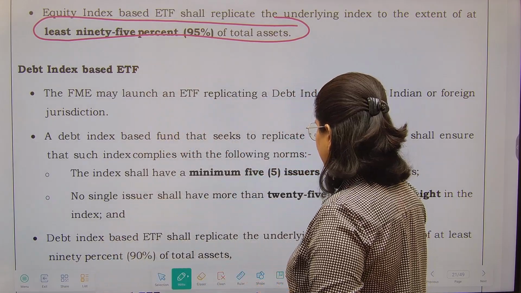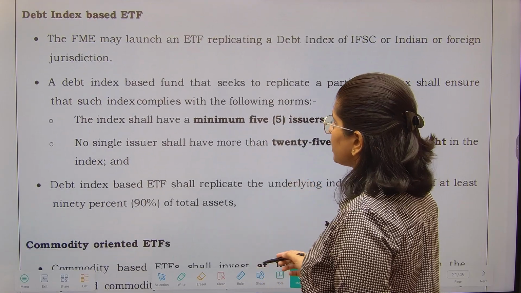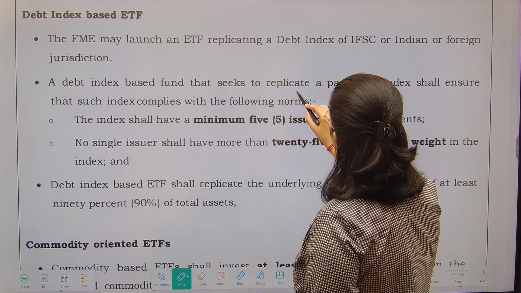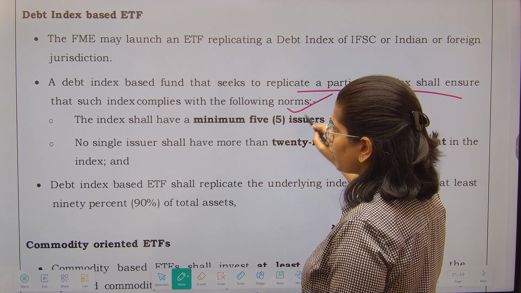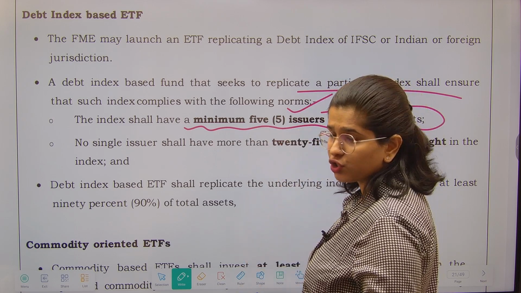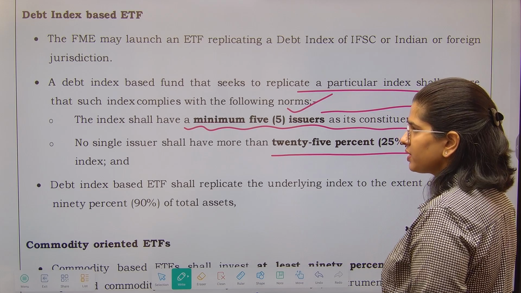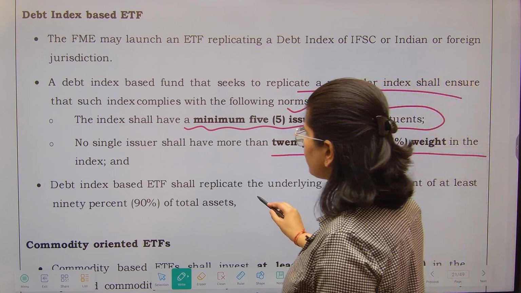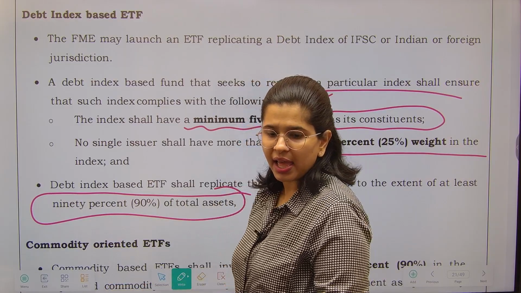Debt index based ETFs are what? They are investing in debt kind of securities. They seek to replicate a particular index. They shall ensure that such index complies with the following norms. The index shall have a minimum 5 issuers. कम से कम 5 companies तो होनी चाहिए. No single issuer shall have more than 25% of weight. And how much they should replicate? At least 90% of the total assets they shall replicate.